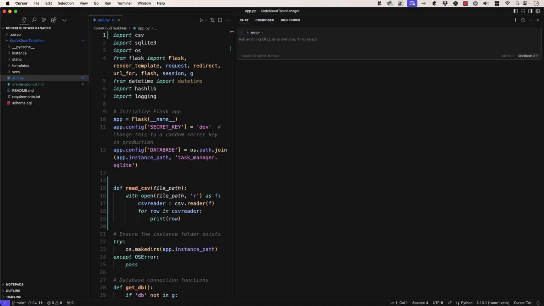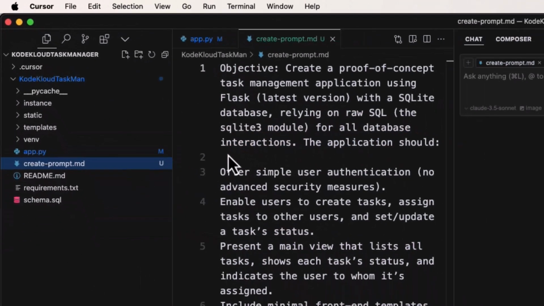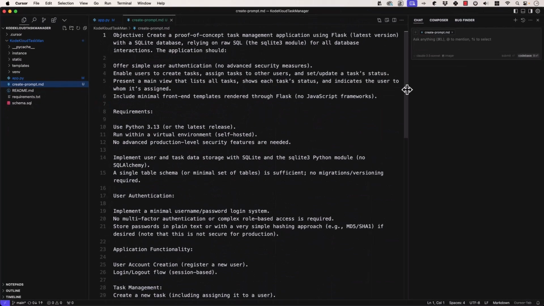Now, earlier, when we were using Composer, we had a very detailed, long, specific prompt. That is one of the key principles of prompt engineering. However, you also have to know when to be specific and when not to be specific. And the shortest way to describe that is usually you want to be specific. Now, when we did this Composer prompt, I'll open it up here. I have it saved as create prompt.